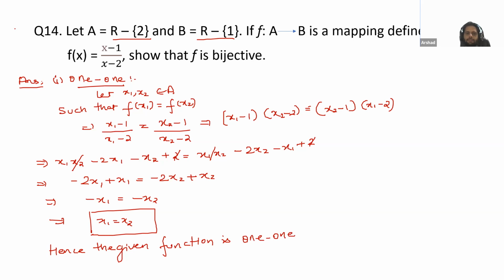Shall we start next? Okay, Noma, this is done. Very good. Now next one.